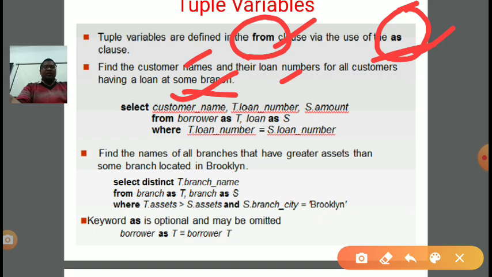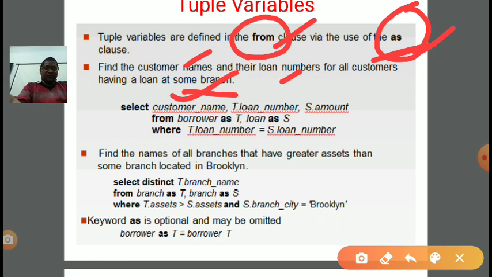Now you will be wondering what this T and S are. T and S are nothing else but tuple variables, and these are related to different relations. Where do we come to know about T and S? This information comes from the from clause.